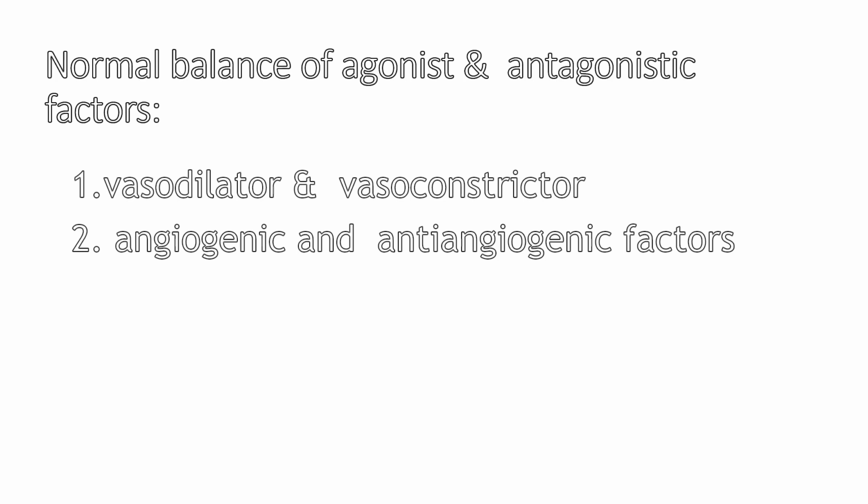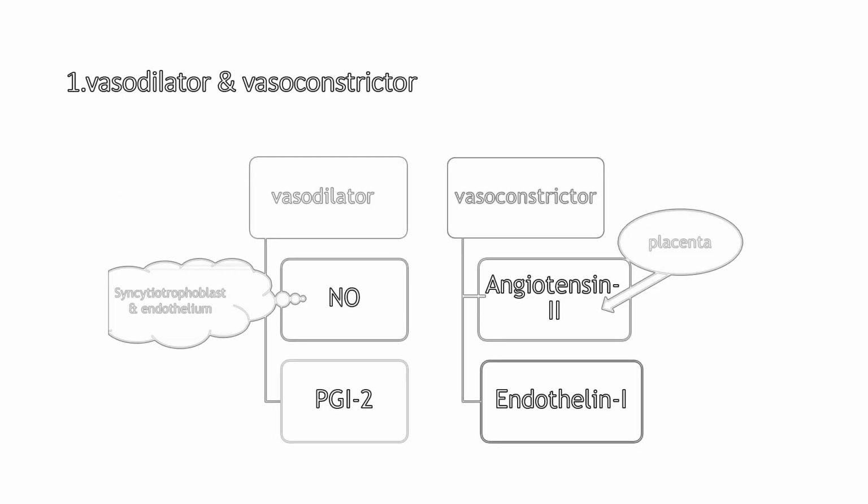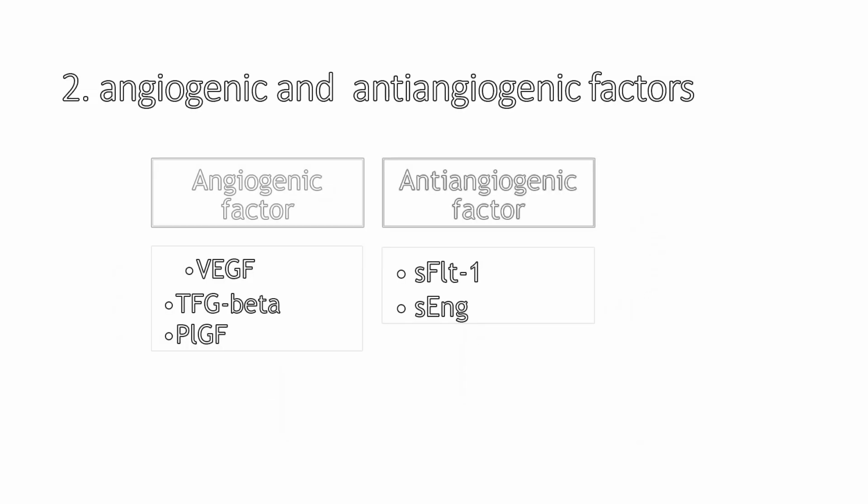So the normal balance of agonist and antagonistic factors is there in normal pregnancy, that is vasodilators and vasoconstrictors. Also angiogenic and anti-angiogenic factors are in proper balance. Vasodilators include nitric oxide and prostacyclins. Vasoconstrictors include angiotensin II and endothelin 1. Angiogenic factors include VEGF, TGF-beta, and placental growth factor. Anti-angiogenic factors include sFlt-1 and sEng.